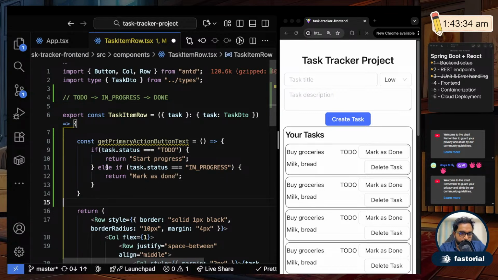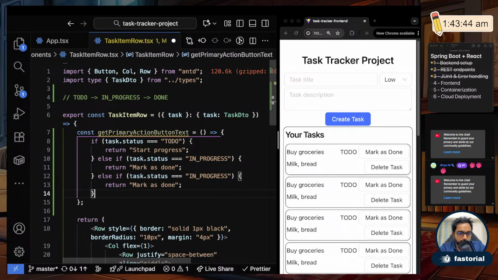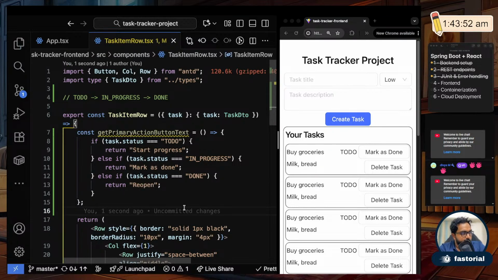And then what is the third state? If something is done, then you can reopen it back. So I'll add one more block saying else if task.status is equal to done, then I'll say reopen. Fine, so these will be the 3 statuses.